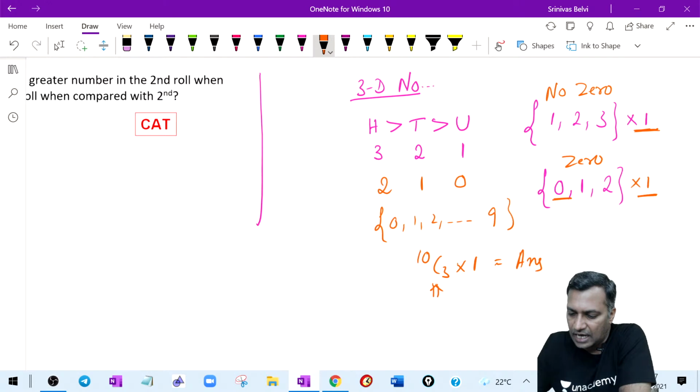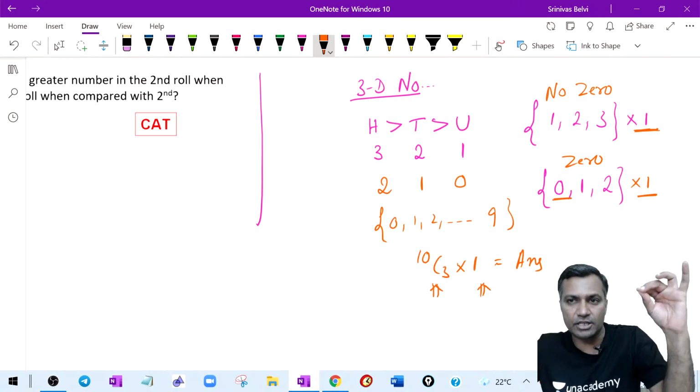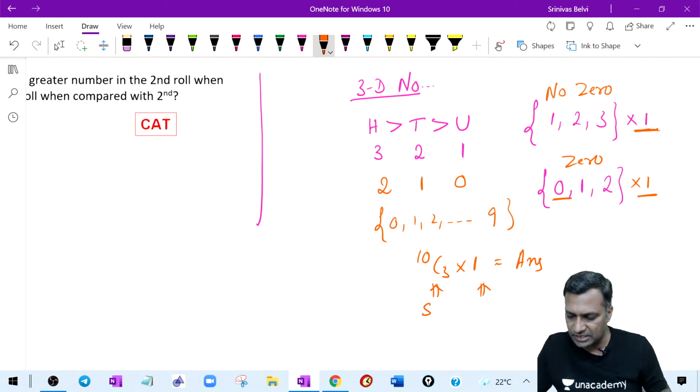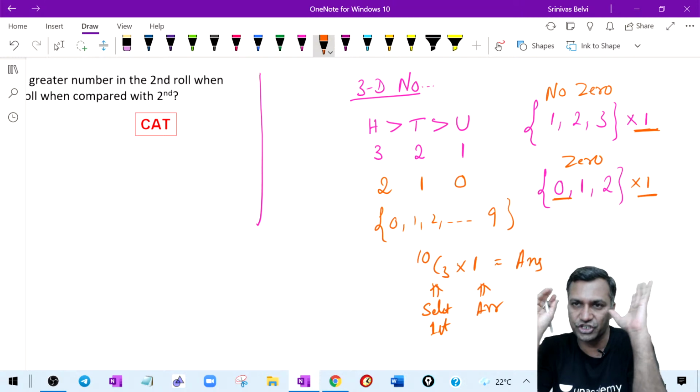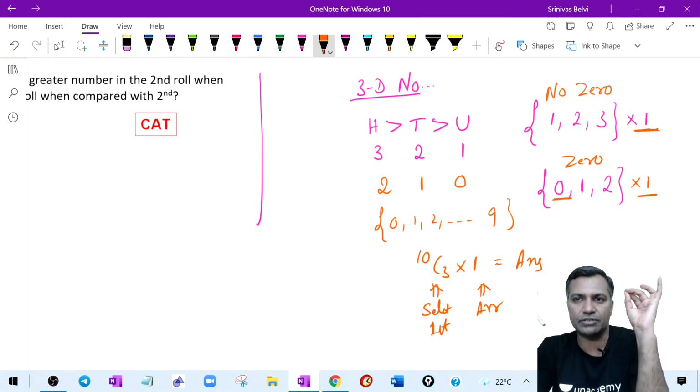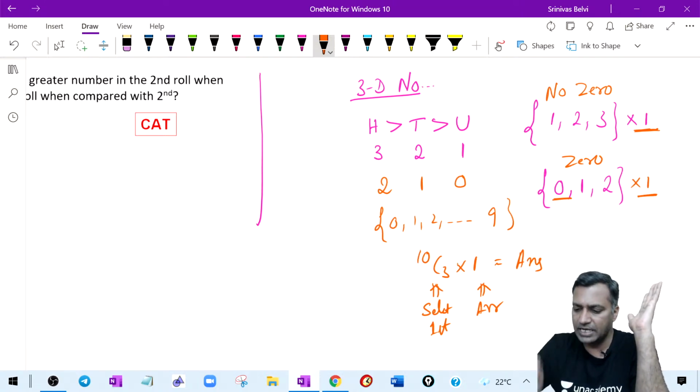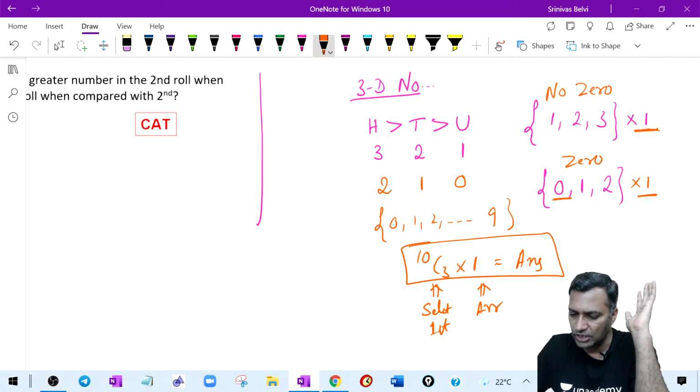Selection first and arrangement of the selected ones. How do we learn the permutation? Selections first. First you select, and then arrangement of the selected ones based on the condition. This is the very basic way of dealing with the arrangements. Everybody comfortable with this 10C3? Yes or no? That's the answer to this question.